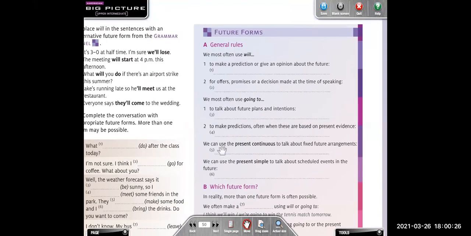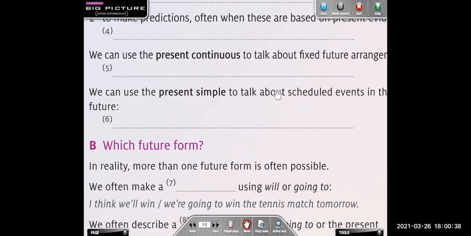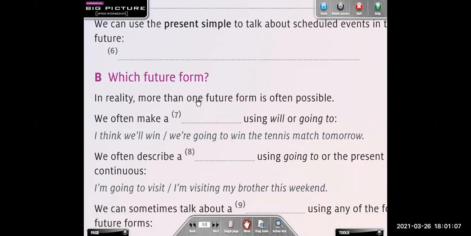Okay. Then we have here the next one. We can use the present continuous to talk about fixed future arrangements. Which one would you use there? D. Sentence D. Okay, yes. Next week, I am traveling to the US, right? We can use the present simple to talk about scheduled events in the future. What is the sentence that you can write here? F. F, right? Next week podcast comes online at 11 a.m.